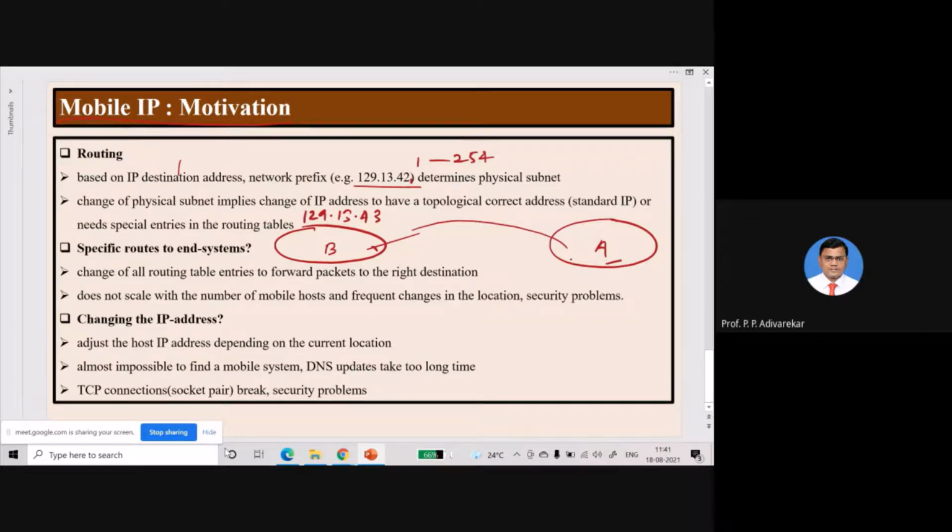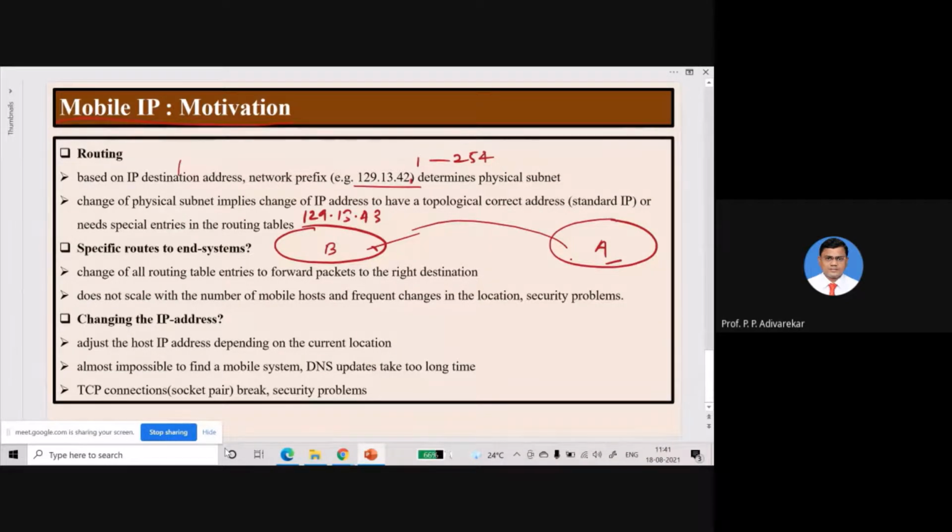So routing changes mean that the path towards the destination has now changed. Because the path has changed, the routing table entries maintained at the router will also change. Every subnet has a router associated with it, and this router maintains routes towards particular destinations. If routes are changed, these routing table entries will also change. This concept applies to a fixed network.